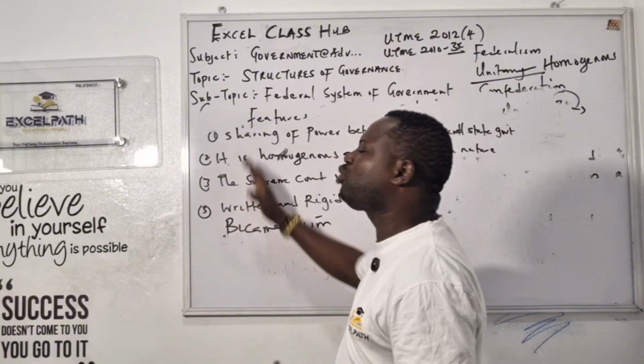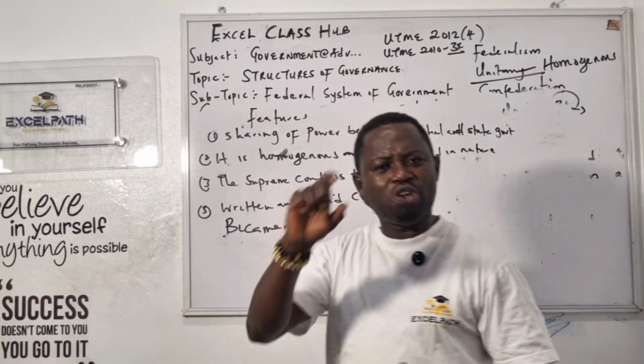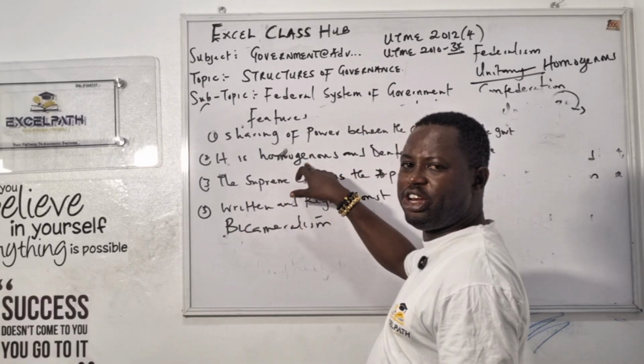So there are many features. JAMB doesn't always ask about them. They will not ask you what are the features of this one. But the major thing I want you to know there is, class, it is homogeneous in nature.